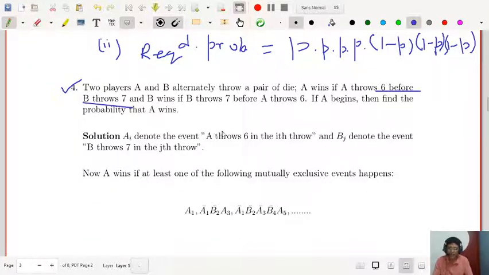So they are playing just like a gambler. B wins if B throws 7 before A throws 6. Right? So this is the process. Now if A begins, then find the probability that A wins. You can find the probability of B winning also, but in our problem right now, we'll find out A wins.